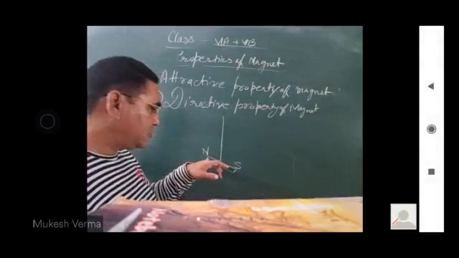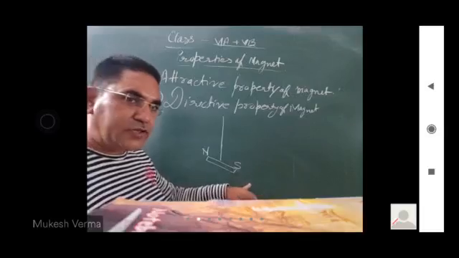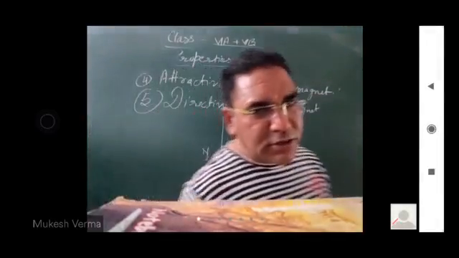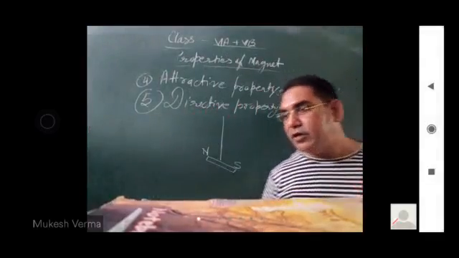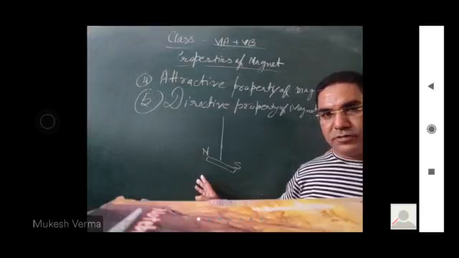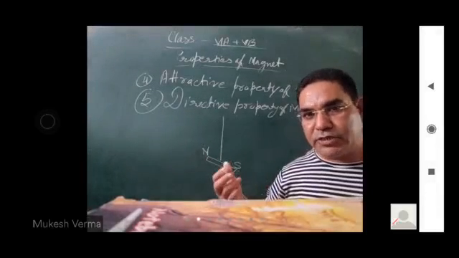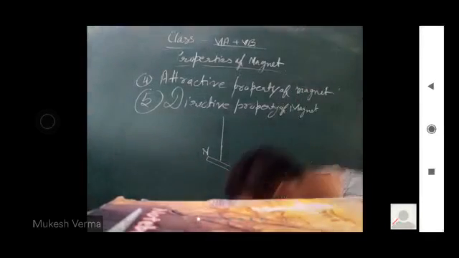So it shows north direction and south direction. This is the directive property of magnet. Due to this property, the magnet is used to find the direction by the travelers.